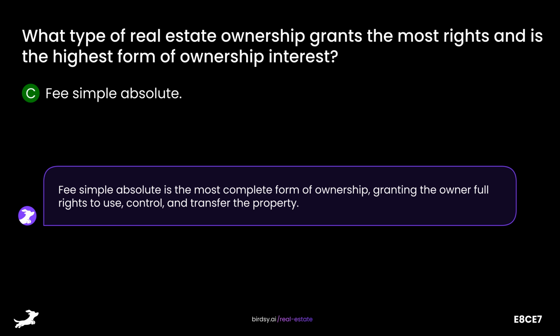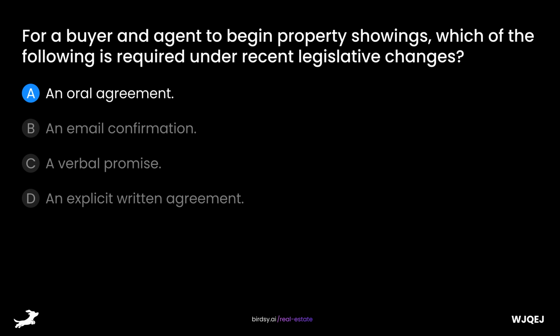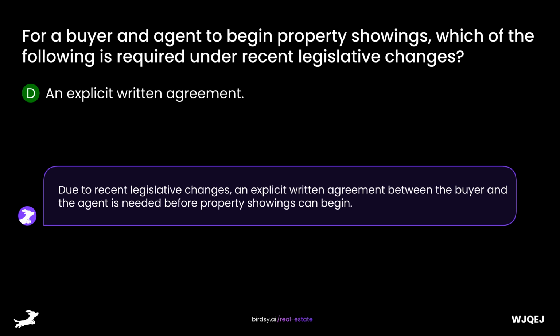For a buyer and agent to begin property showings, which of the following is required under recent legislative changes? Is it A, an oral agreement, B, an email confirmation, C, a verbal promise, or D, an explicit written agreement? The answer is D, an explicit written agreement. Due to recent legislative changes, an explicit written agreement between the buyer and the agent is needed before property showings can begin.